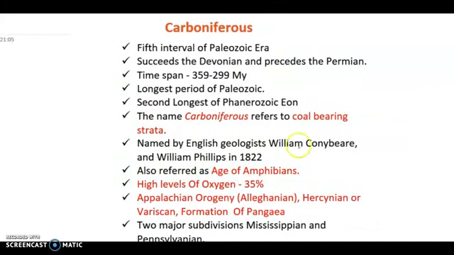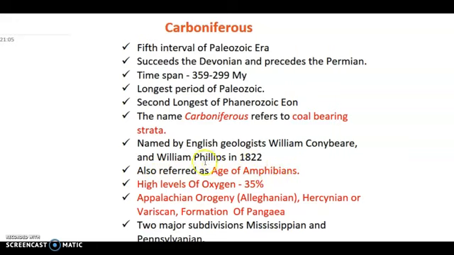Now let's talk about some basic facts of the Carboniferous period. The Carboniferous is the fifth interval of the Paleozoic era. It comes after the Devonian period and precedes the Permian period. The time span is 359 to 299 million years. It's the longest period of the Paleozoic era, and the second longest of the Phanerozoic eon. The name Carboniferous refers to the coal-bearing strata. It was named by English geologists William Conybeare and William Phillips in 1822. It is also referred to as the age of amphibians.